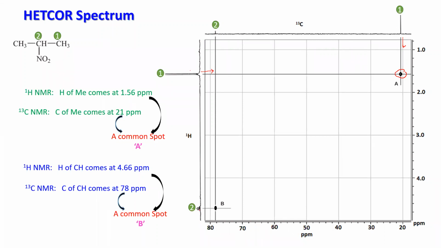Similarly, if you take 2, this is the proton, and this is from 13C. They are meeting here. So that tells this proton is connected with this particular carbon. You are getting just 2 spots. This is the simplest case. This is telling the information that which proton is attached with which particular carbon.